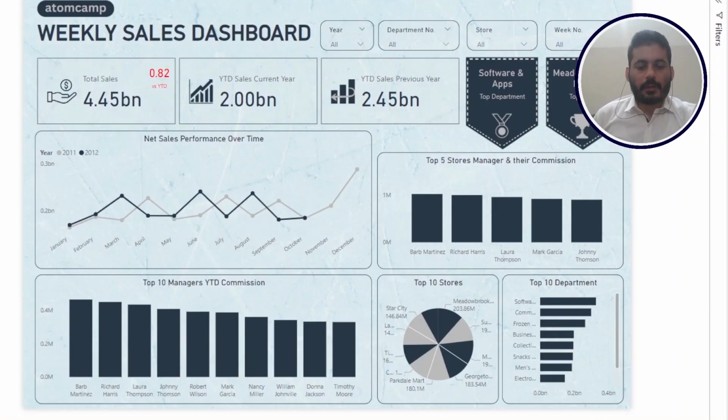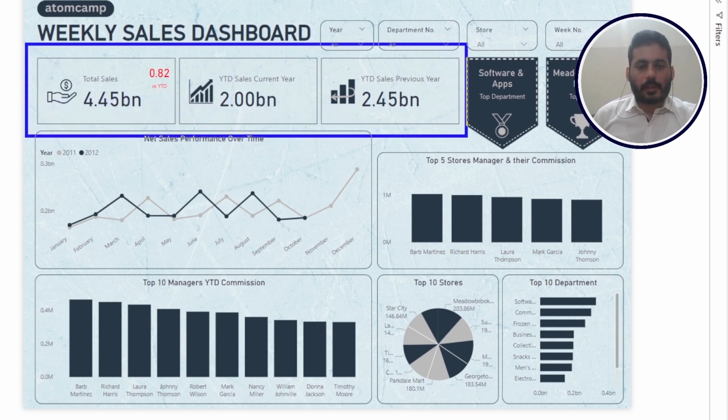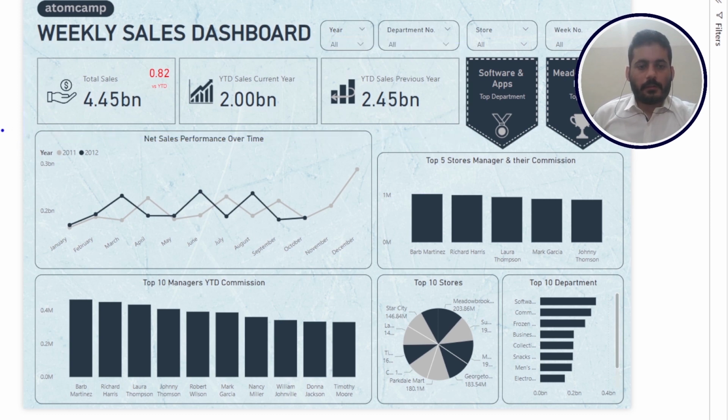So the first thing was to develop the KPIs or key performance indicators. The first one is total sales, which shows that the total sales for both years is 4.45 billion. The next thing was to analyze the net sales performance over time.